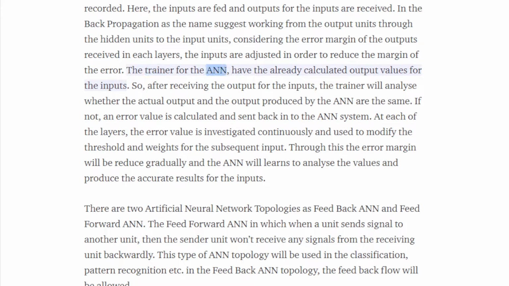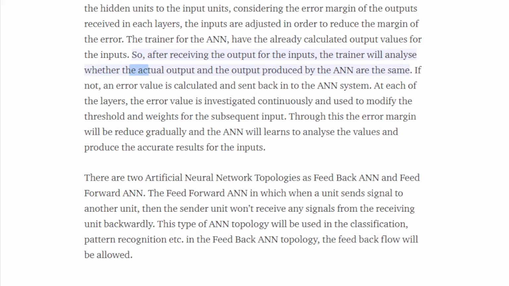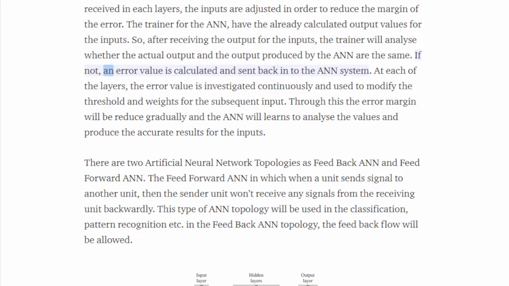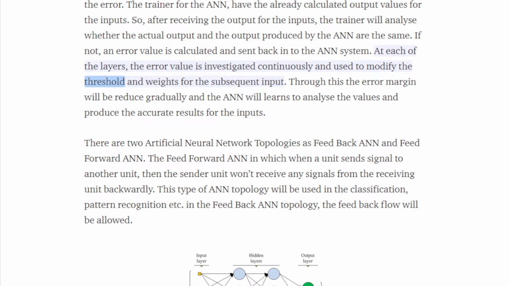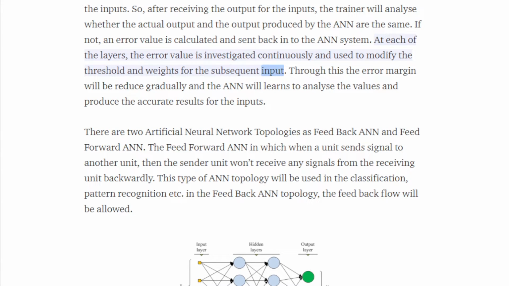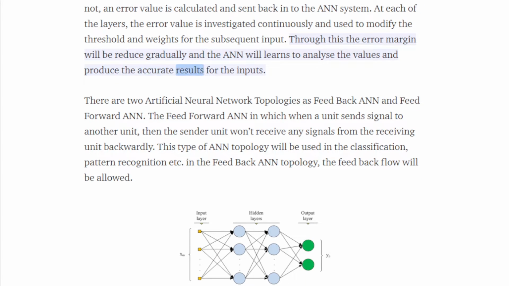The trainer for the ANN has the already calculated output values for the inputs. So, after receiving the output for the inputs, the trainer will analyze whether the actual output and the output produced by the ANN are the same. If not, an error value is calculated and sent back into the ANN system. At each of the layers, the error value is investigated continuously and used to modify the threshold and weights for the subsequent input. Through this, the error margin will be reduced gradually, and the ANN will learn to analyze the values and produce accurate results for the inputs.